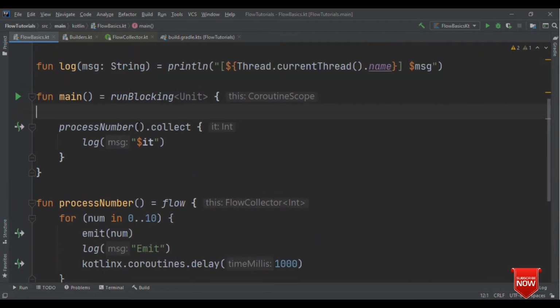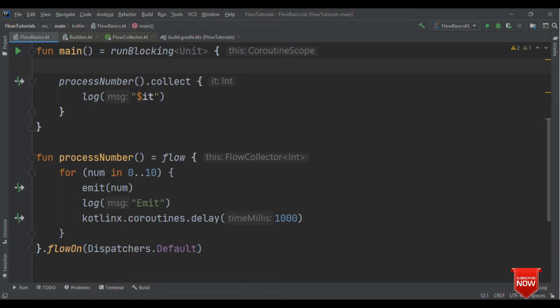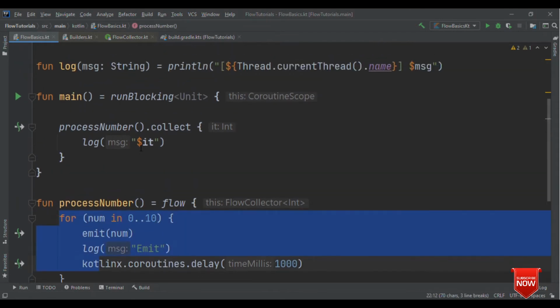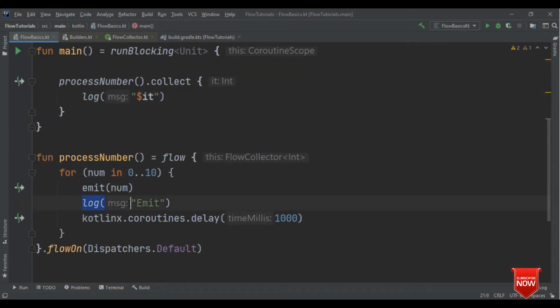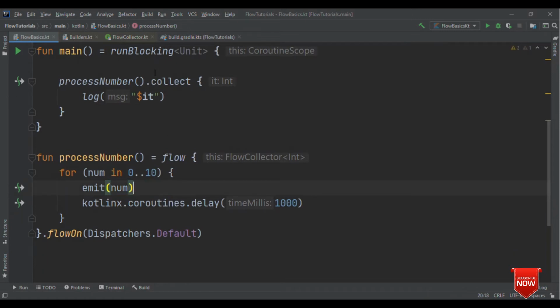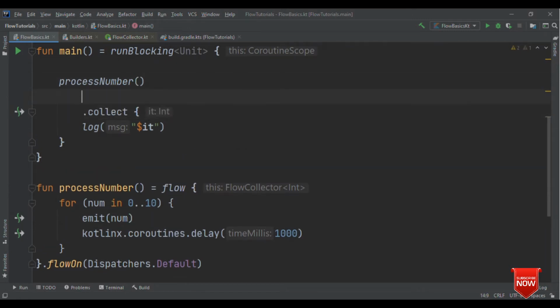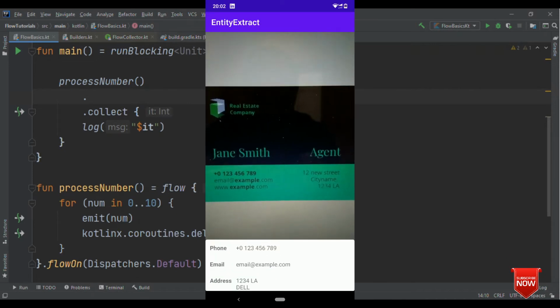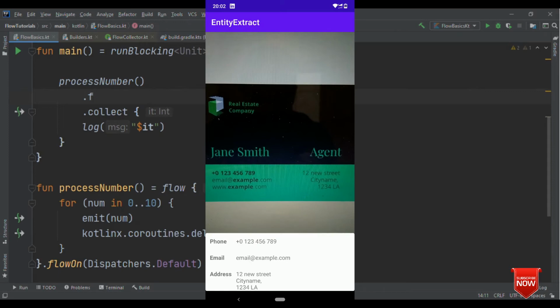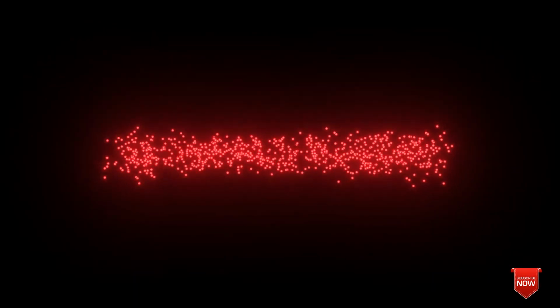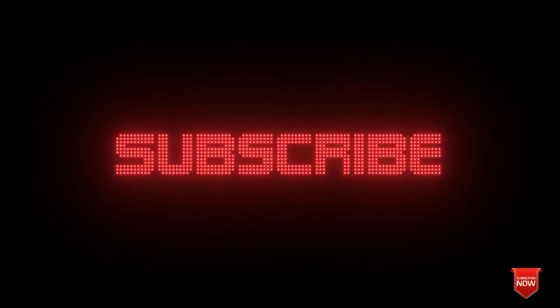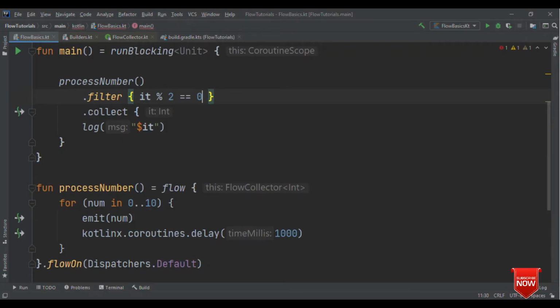So here with this collect, I'm just getting the value from this, I'm printing it. How about if I want to do certain thing before I collect the value? For example, I just want to know about the numbers which are even. Then I could do a filter here, it mod 2 equals to 0. And now if I run this method, then I'll see only the even numbers.